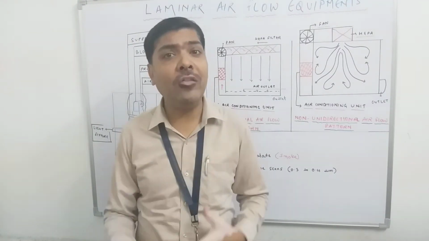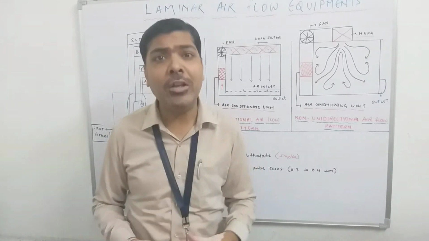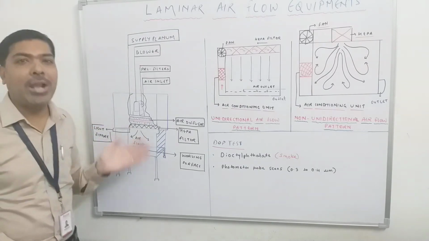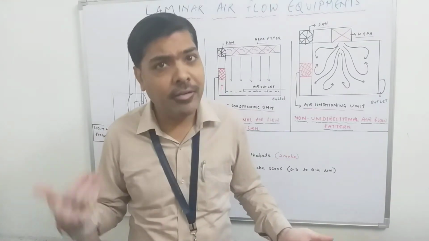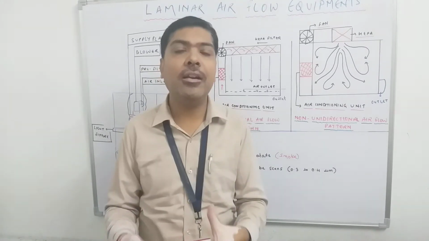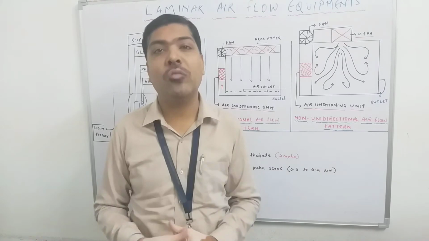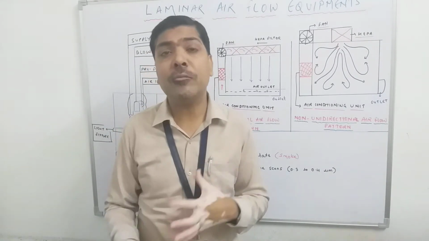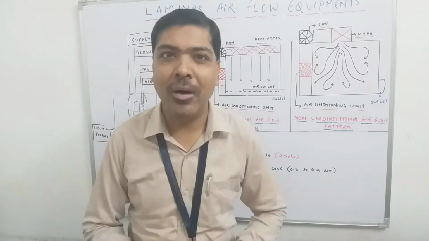So once this vapor or smoke is generated, it will be supplied to the supply plenum, because we know that the supply plenum is responsible for the constant supply of air, and it will direct the air towards the HEPA filter. So this smoke will be directed towards the HEPA filter, and under this pressure, these smoke particles will be allowed to transfer through this HEPA filter.